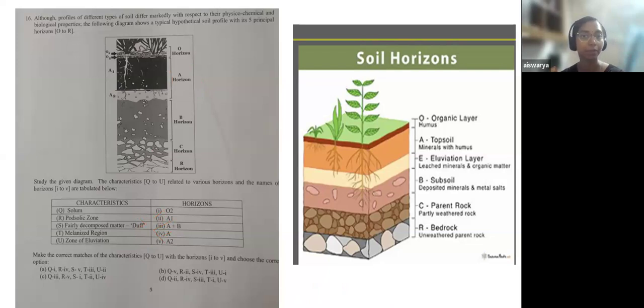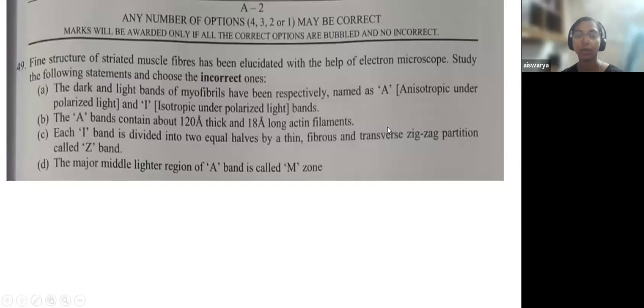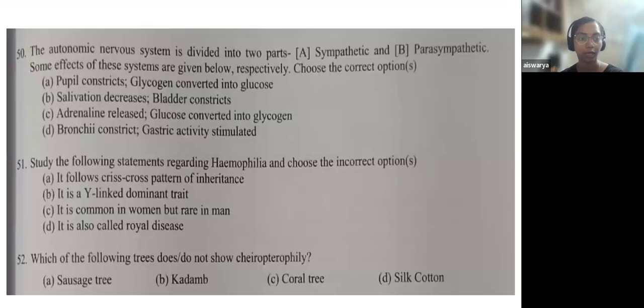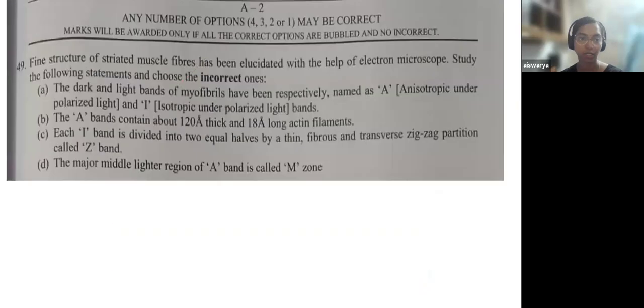Now let's see the multiple choice. This is the second part of your question paper. In biology, there are 4 questions from Part 2. So here also, you know how to attempt this, right? There can be more than one option right. There can be one option, 2, 3, or all 4.